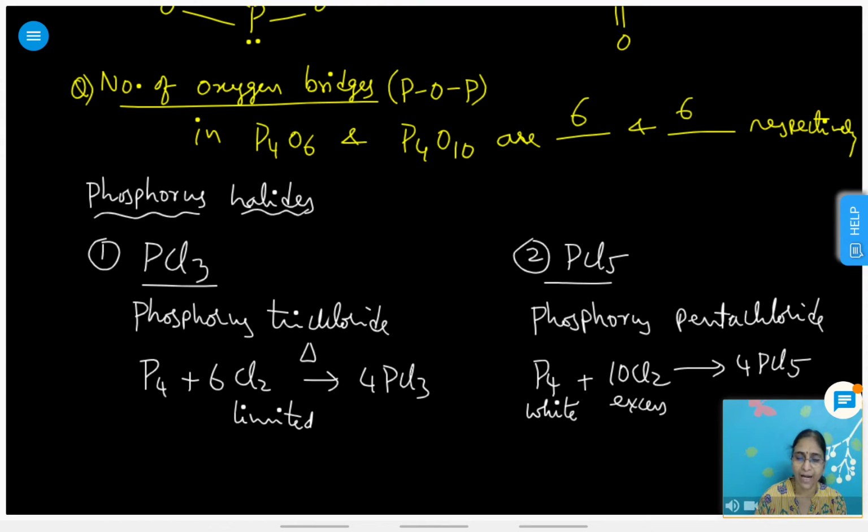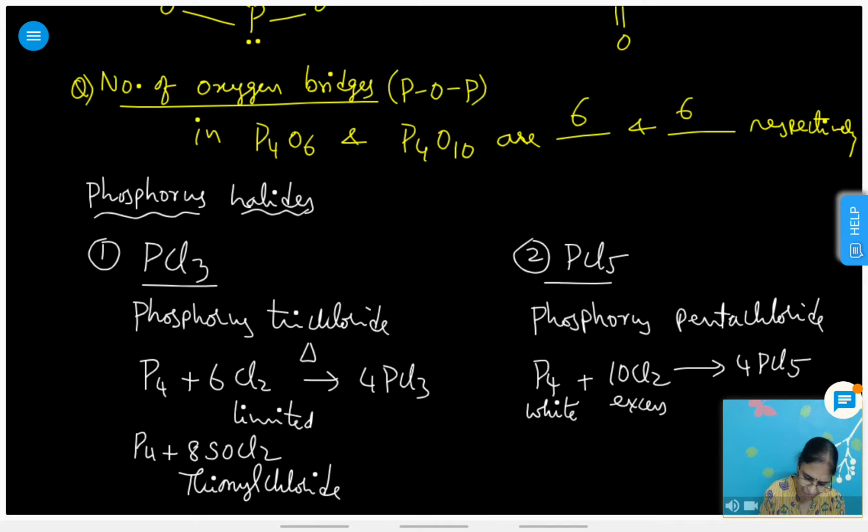And there is one more method of preparation, that is P4 plus 8SOCl2. SOCl2 is thionyl chloride.